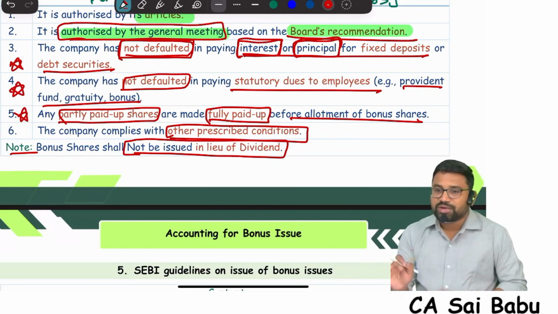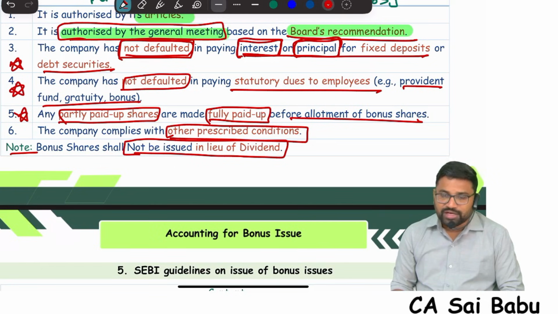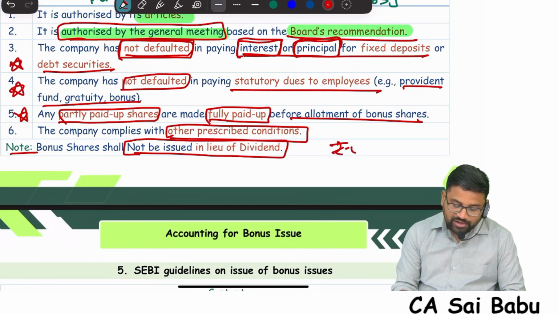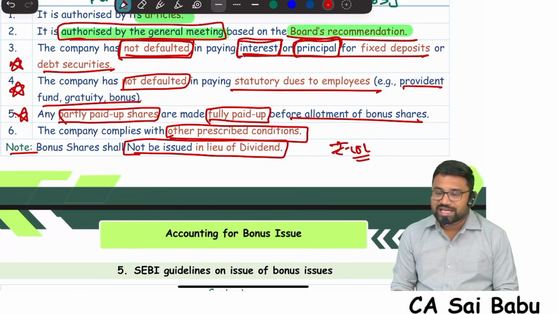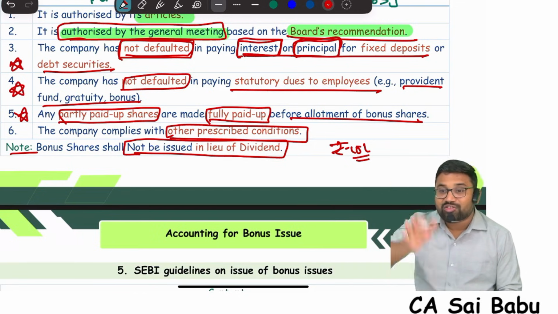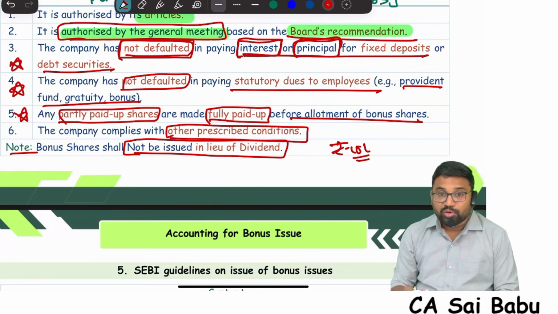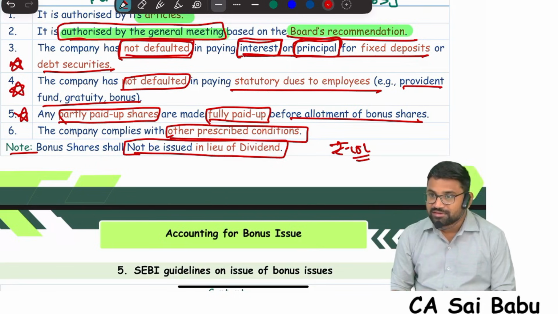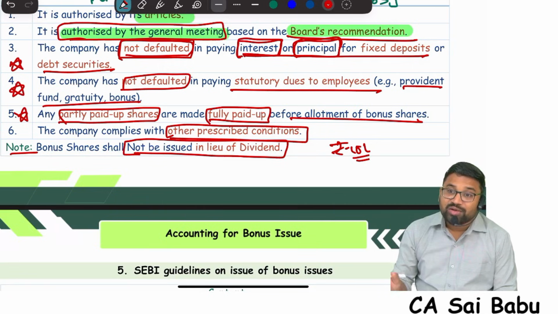For example, the company declared a dividend of 10 lakh rupees, and now we need to pay 10 lakh rupees in cash. The board of directors thought, if we pay 10 lakh dividend, our cash reserves will go out. Instead we will give bonus shares. Our cash reserves will not go out, because in a bonus issue we are not giving any cash, we are just converting our profits into share capital. Some boards of directors have done that previously, thinking that dividend and bonus issue are both the same.